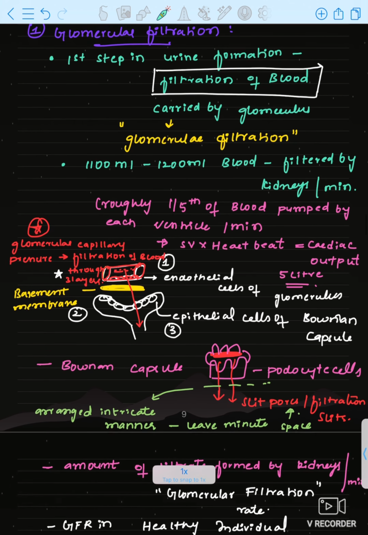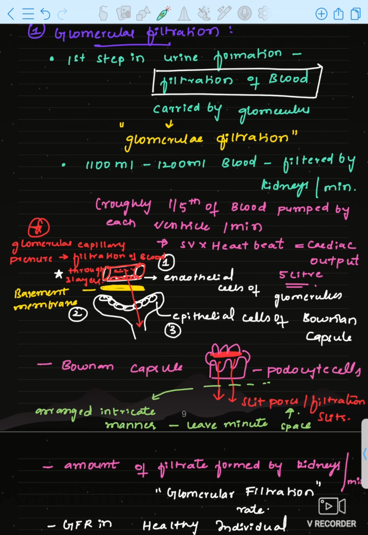So here you can see how the filtration process occurs. In filtration there will be layers, right? Through those layers only the filtration process will occur. Here, what are the layers of filtration? Okay, glomerular filtration. Here this is the glomerulus capillary, right? It has endothelial cells of the glomerulus.